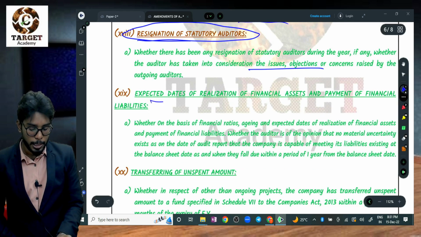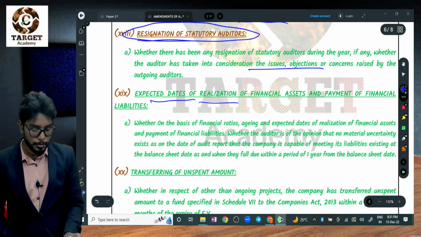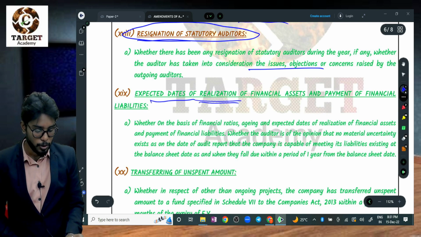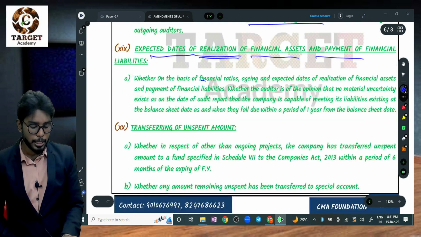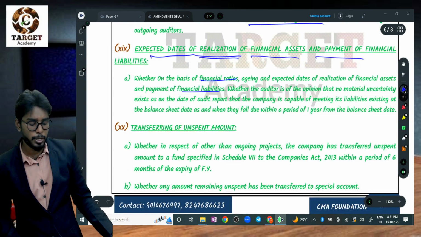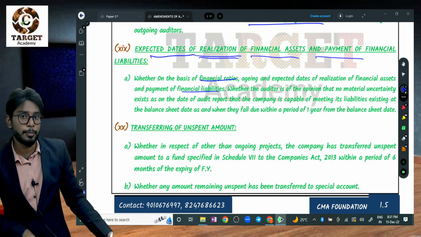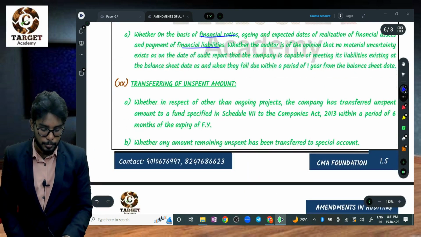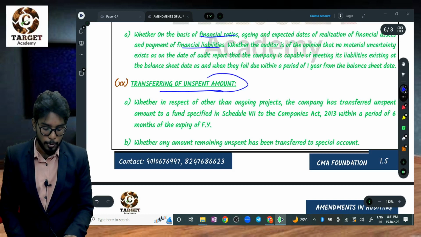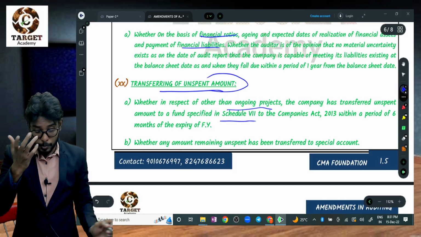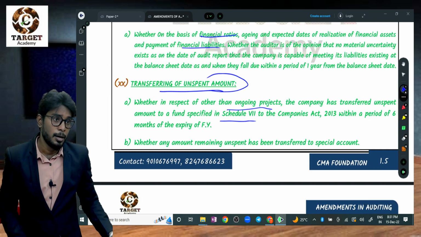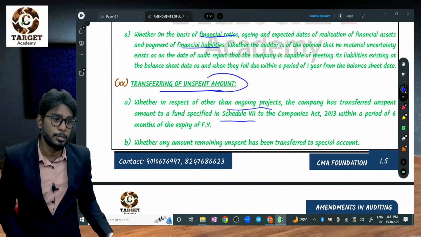And number 19, expected dates of realization of financial assets and payment of financial liabilities. They need to report the important financial ratios regarding financial assets and liabilities. Number 20, transferring of unspent amount. So whatever the ongoing projects, for example, I have taken 5 crore loans to construct the project, but I have utilized only 4 crore of the loans.